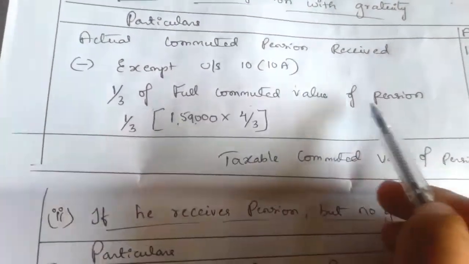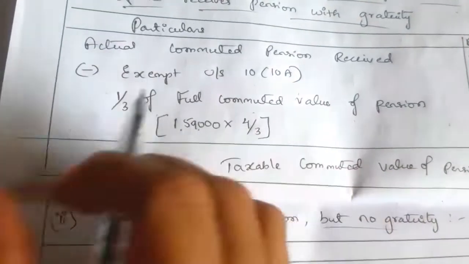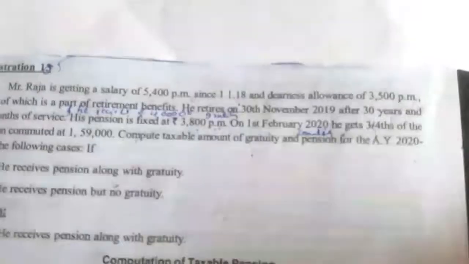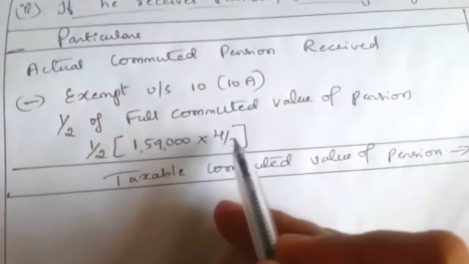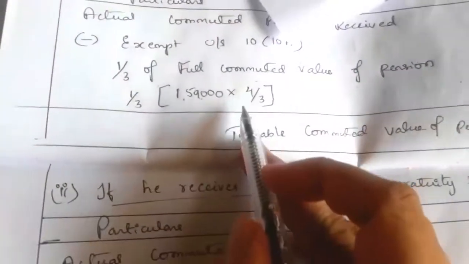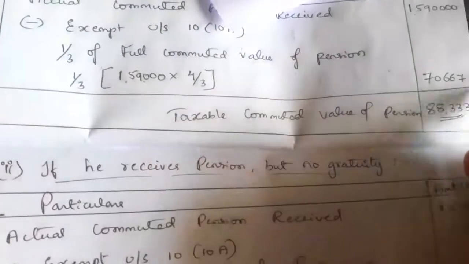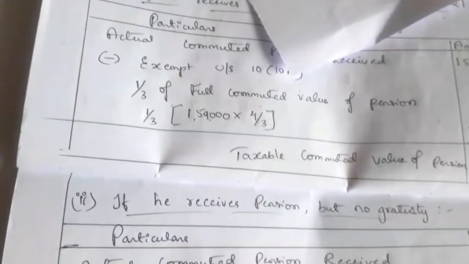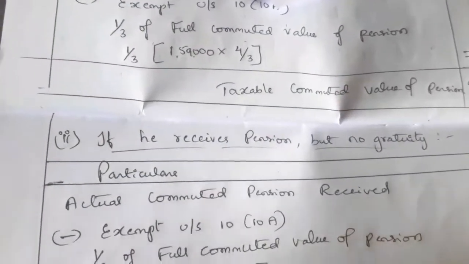One third of the full commuted value of pension: 1 by 3 into 1,59,000. Since commuted is 3 by 4, to make it the full value we have to write 4 by 3. So the answer will be 70,667. So the balance value is the taxable value of commuted pension.